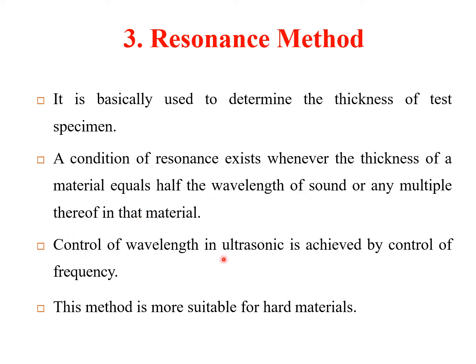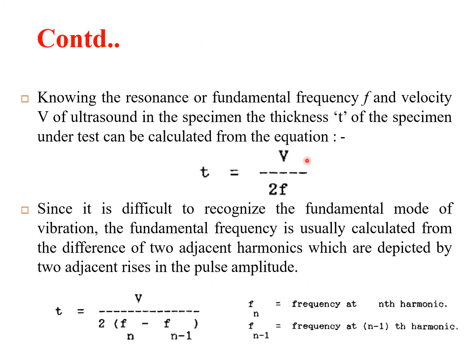The control of wavelength is achieved by controlling the frequency of the wave. This is more suitable for harder materials. Actually, we can find the thickness of the specimen if we know the velocity of the ultrasound in the specimen and the frequency. So knowing the fundamental frequency f and the velocity of ultrasound, we can easily find the thickness of the specimen.